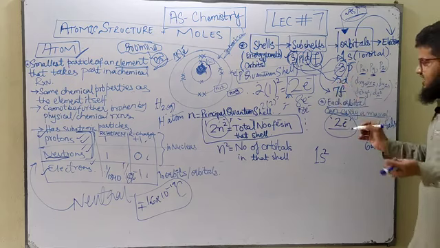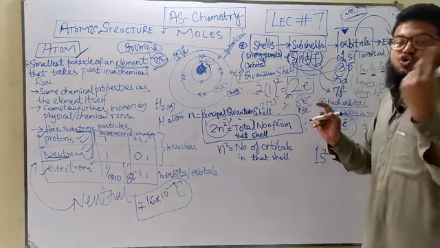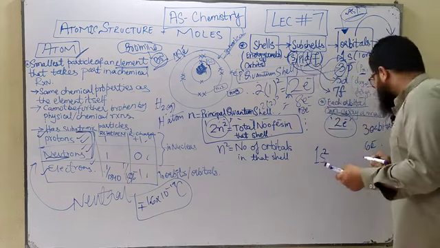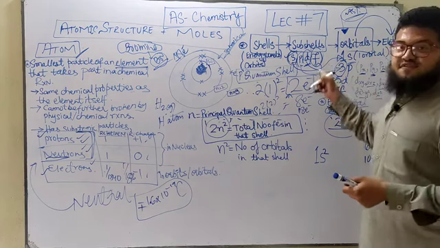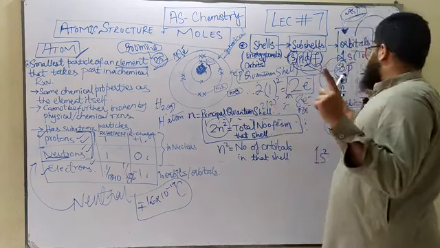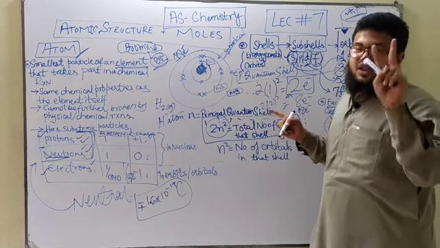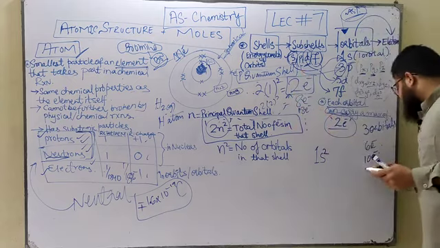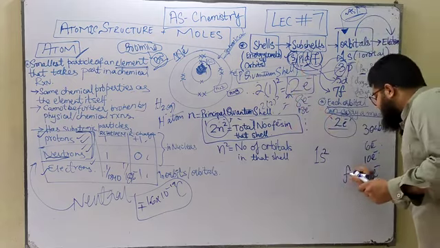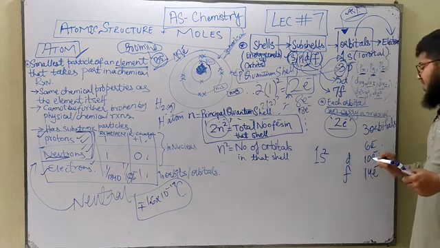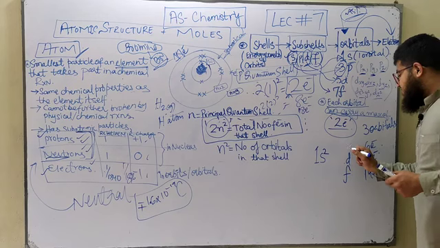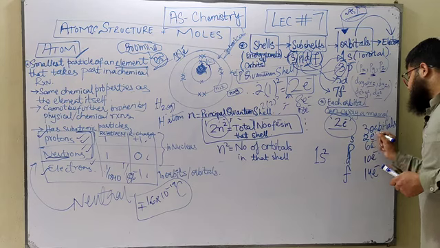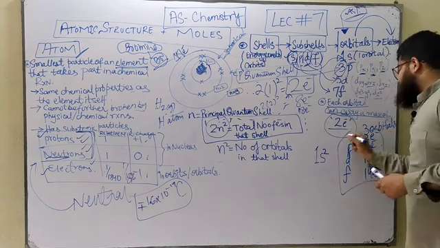Similarly, a d subshell has 5 orbitals and each orbital has 2 electrons, so the total number of electrons in the d subshell is 10. The f subshell has 7 orbitals and each orbital has 2 electrons, so the total is 14 electrons. So 14 electrons are found in the f subshell, 10 in the d subshell, 6 in the p subshell, and in the s subshell you can only have a maximum of 2 electrons.